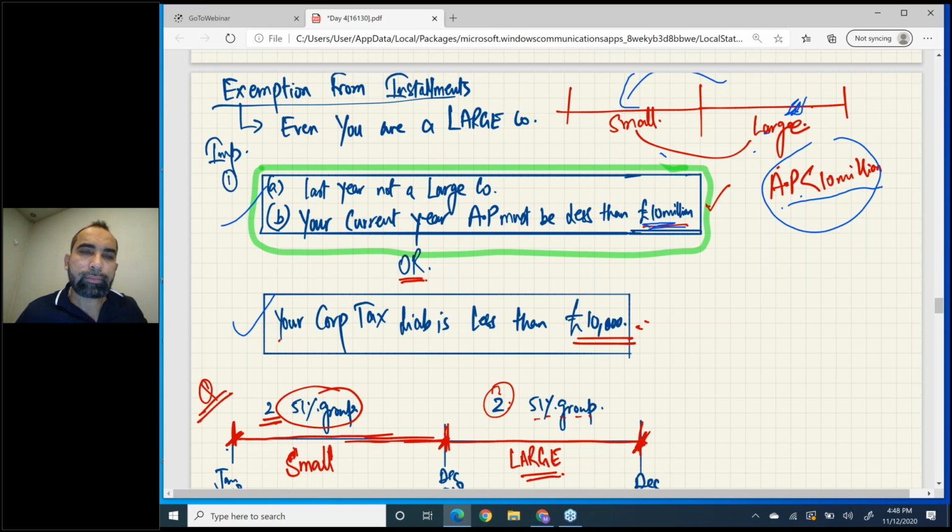I repeat. For example, in this year you are a large company, but last year you were small. That is the first condition. Plus this year's AP should be less than 10 million pounds, then you are eligible for this exemption. And the second way? The second way is that your corporation tax liability is less than 10,000 pounds. If your total corporation tax liability is less than 10,000 pounds, then again you are exempt from installments.